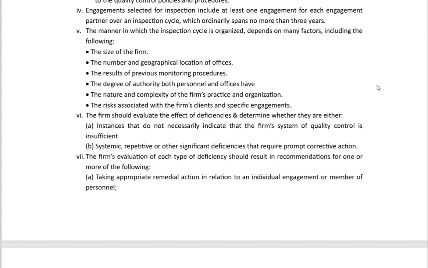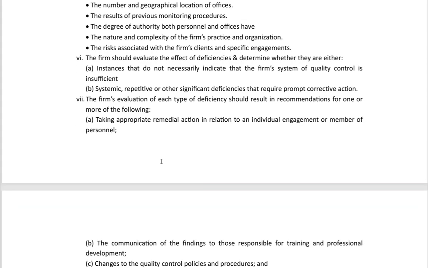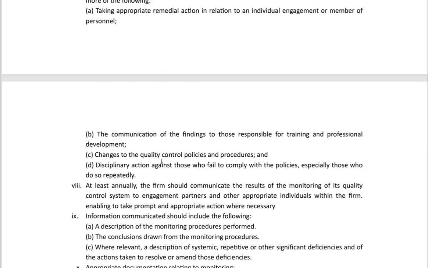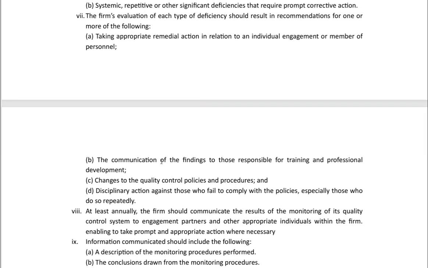The firm's evaluation of each type of deficiency should result in a recommendation for one or more of the following. Taking appropriate remedial action in relation to the individual engagement or a member of personnel. The communication of the findings to those responsible for training and professional development, changes to the quality control policies and procedures, and disciplinary actions against those who fail to comply with the policies, especially those who do so repeatedly.